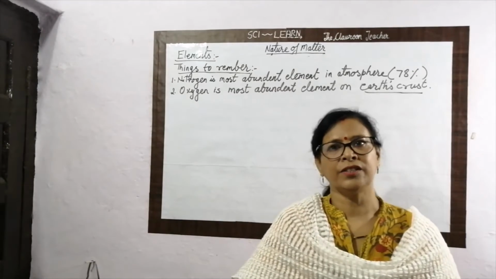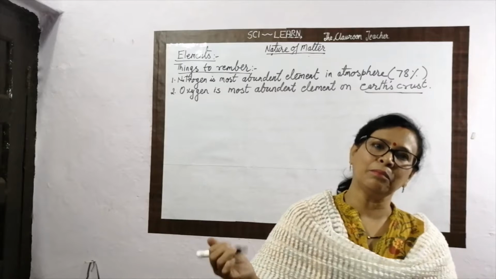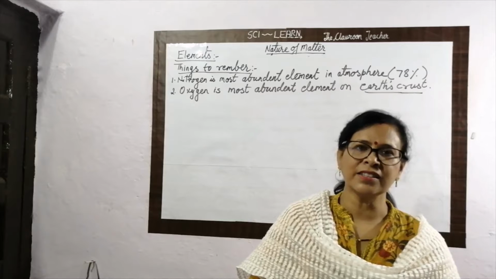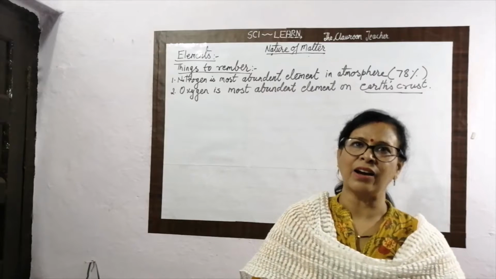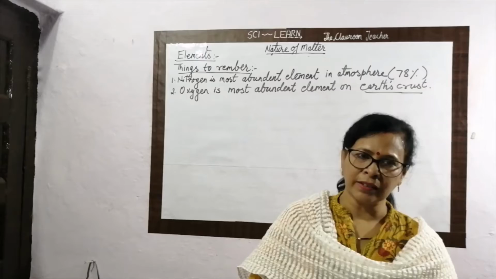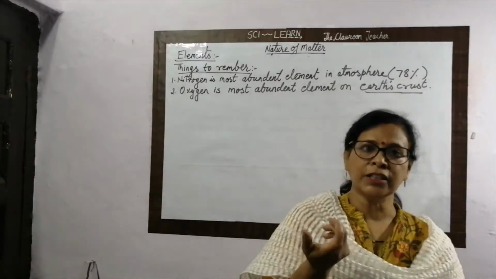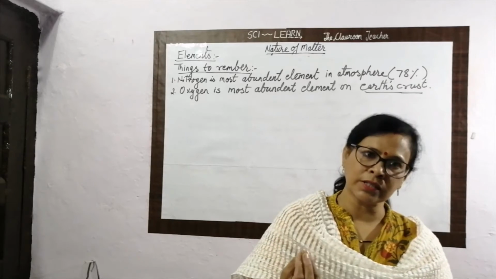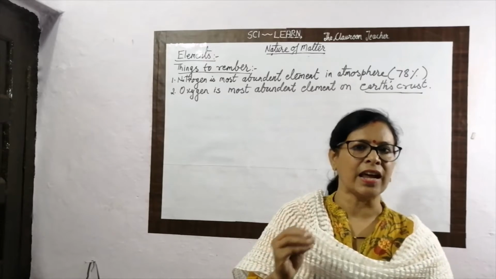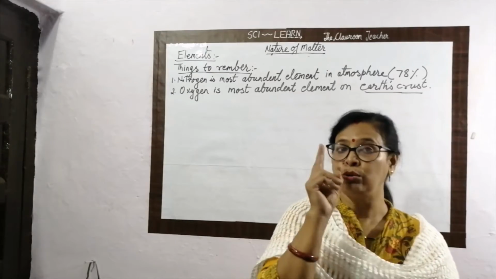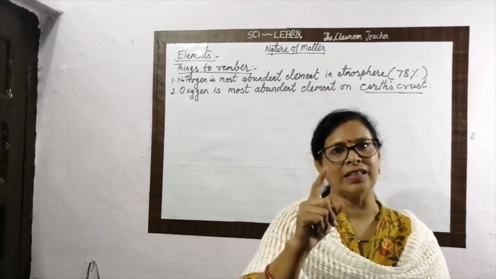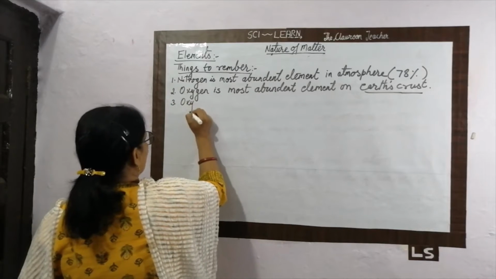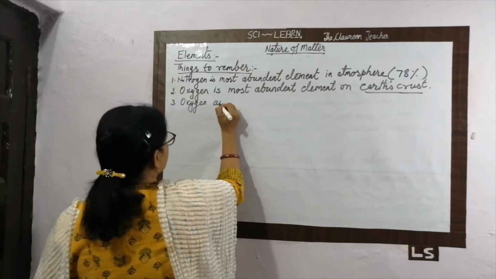Oxygen and silicon. It is very important. The Earth's crust is made of only soil, rocks, sand, etc. How is the Earth's crust formed? It is formed with the help of soil, sand, and rock. Actually, they constitute only 2 elements. One is oxygen, and the second is silicon. So oxygen and silicon